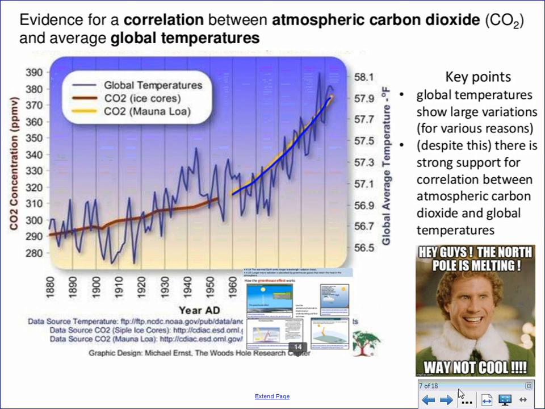Meanwhile, there has been a steady increase in the global average temperature. Previous to the 1960s, CO2 atmospheric readings are done through ice core readings, and those also correlate with increasing global average temperatures as well.